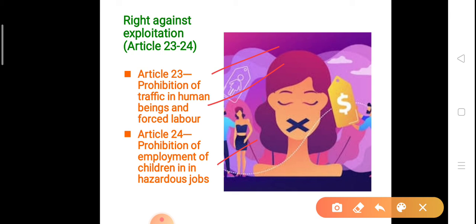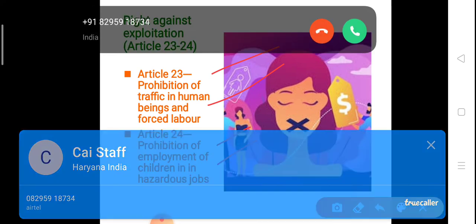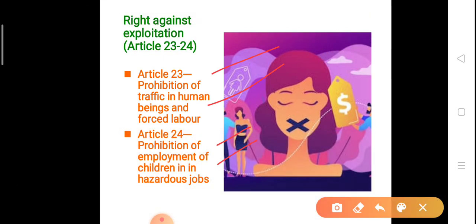But that was also a reason for many incidents. Many of the children died because of that. So the second is basically stopping that: below the age of 14, children are not allowed to do a job. If anyone is appointing or forcing children to work, that is basically an illegal activity, okay.